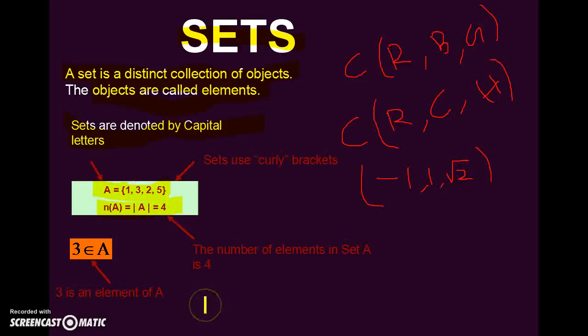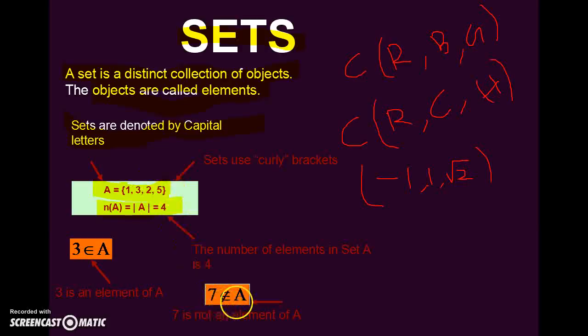If you take another example, 7, we can say it does not belong to A. If you write the belongs symbol and put a cross mark on it, that means does not belong to. So the number 7 is not an element of A. You can observe this is set A and you cannot find the number 7 in it.